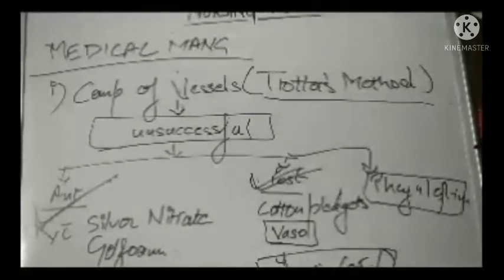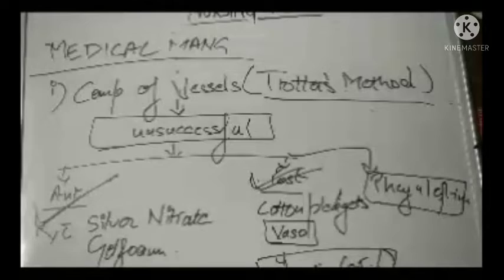So this is all about the medical management. First you will see the location of the bleeding, then you will give the direct pressure and the first aid. You will compress the vessel, which is known as the Trotter's method, in which you will ask the child to sit on a chair, bend forward, and compress the anterior area of the nose with the thumb and the first finger.